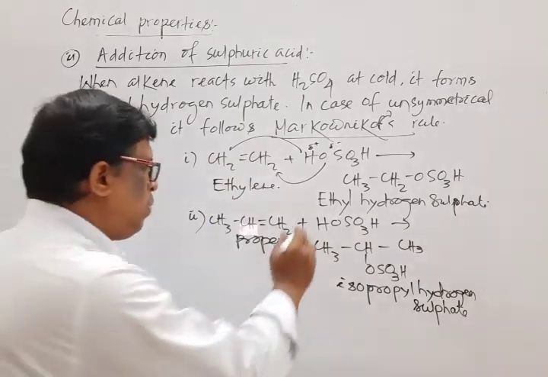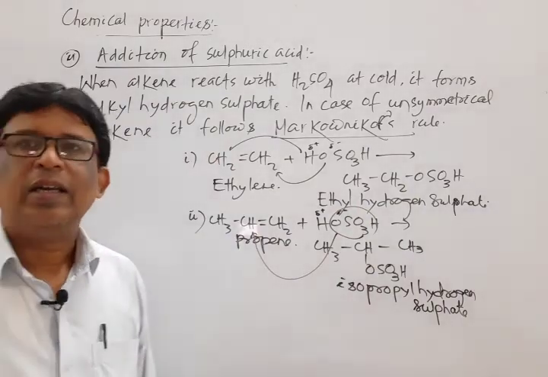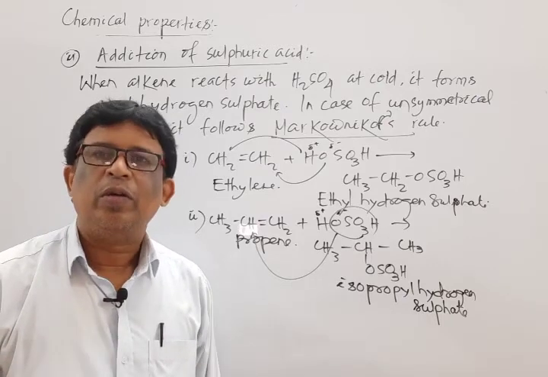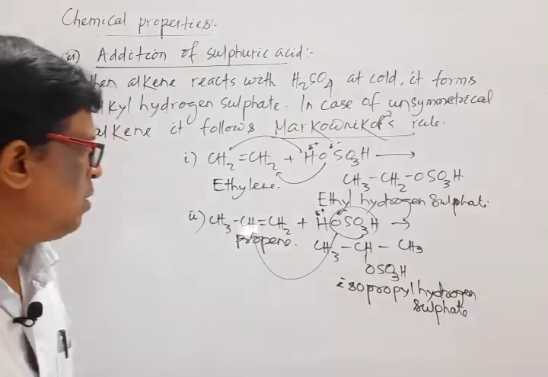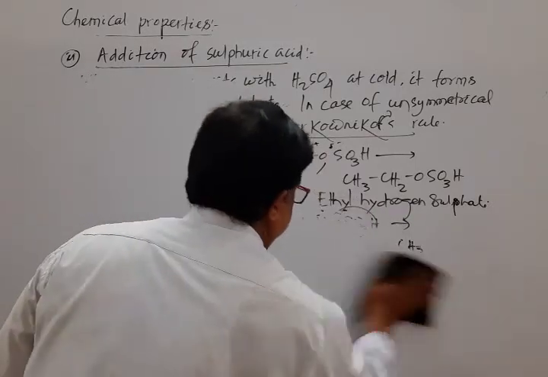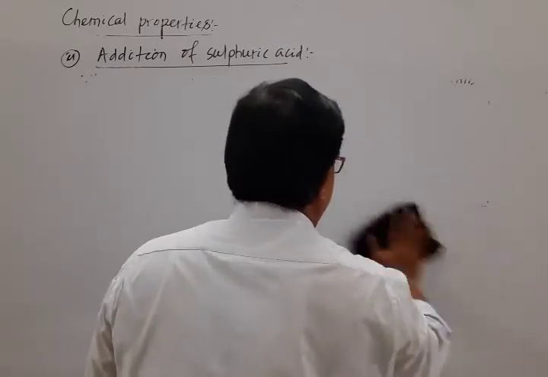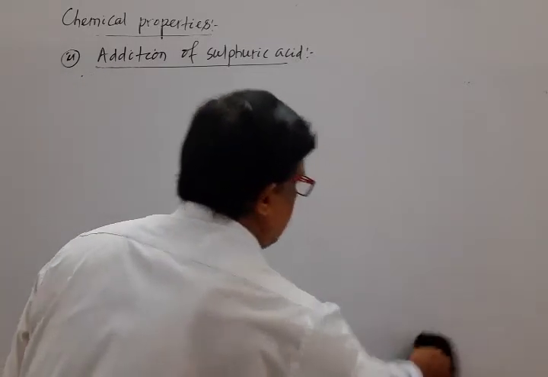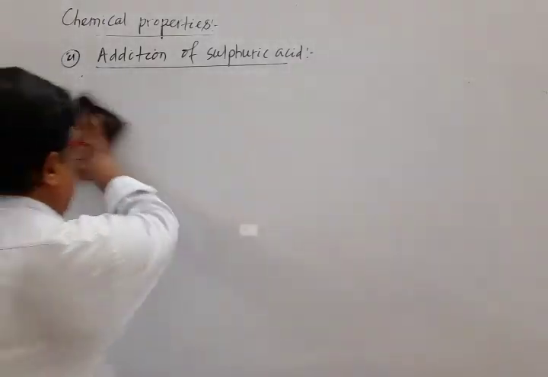For symmetrical, no problem is there. For unsymmetrical, it follows Markovnikov's rule. That is, the negative part moves to that carbon atom which contains less number of hydrogen atoms. It proceeds through electrophilic addition reaction. Let us discuss the mechanism. It is carried out through two steps. Step 1, formation of carbocation, that is slow. Then step 2, formation of alkyl hydrogen sulfate, that is a fast one.